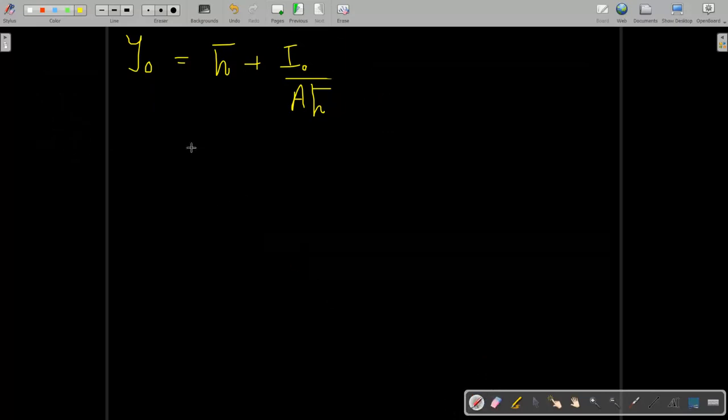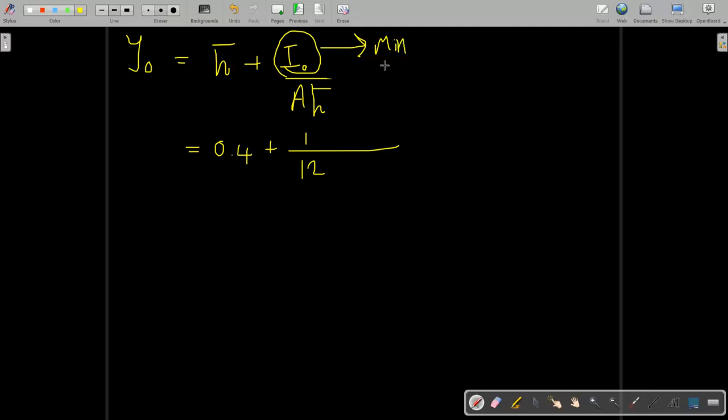We have to write the center of pressure equation: 0.4 plus I g, the moment of inertia, which is 1 upon 12, and this is the minimum moment of inertia. This is all theory, basics. Here it is b d cube by 12, 3 into 0.8 cube by 12, for the rectangular projected area, the projection of the oil on the wall.